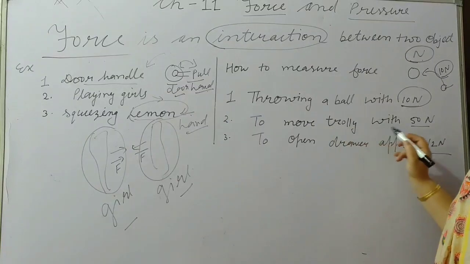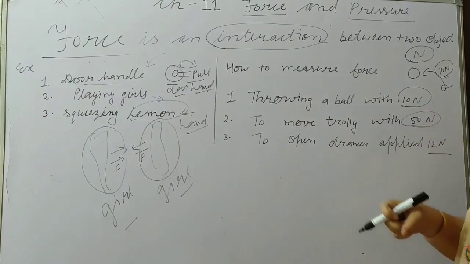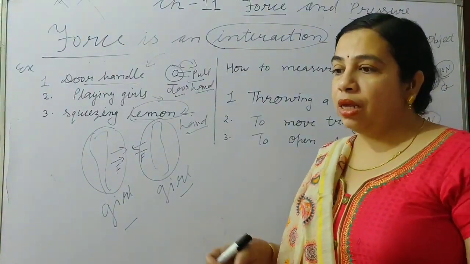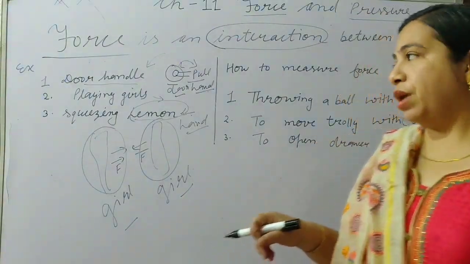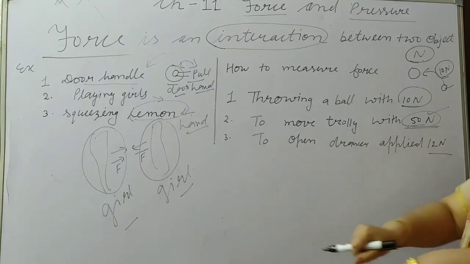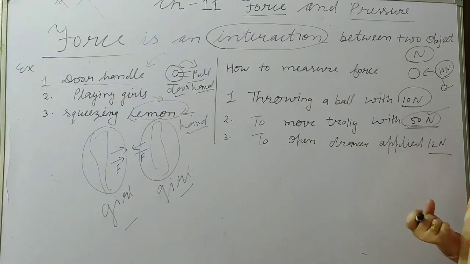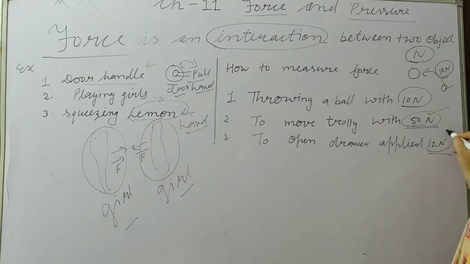Afterward, to move a trolley with 40 Newton: you know the trolley we use to carry things in shopping malls, and at that time we have to pull the trolley with both hands. So we use approximately 50 Newton force to move a trolley. To open a drawer in your almirahs or cupboards, a drawer opens easily with about 12 Newton force.